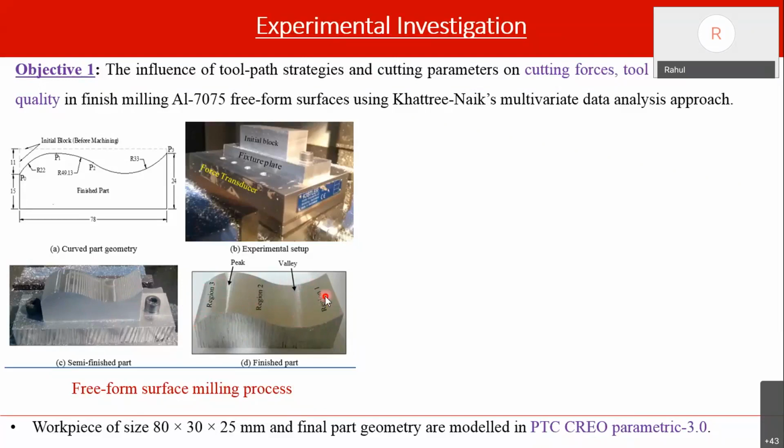As you can see here, region 1, region 2, region 3, and the roughness will vary along all three regions. Here roughness will be different, here we will get separate, different roughness values. Why it is so, the mechanism involved, we will see in subsequent slides. Here this initial block is of size 80, 30 and 25 mm, and this modeling we did in PTC Creo Parametric software.